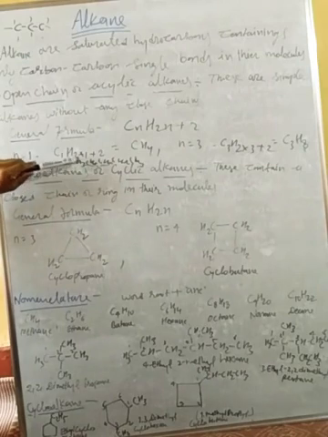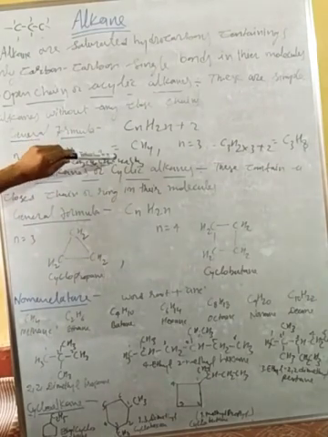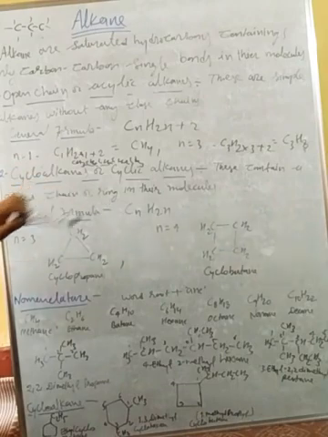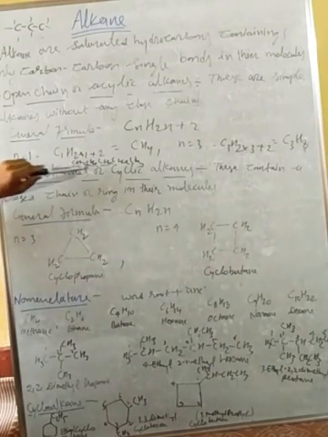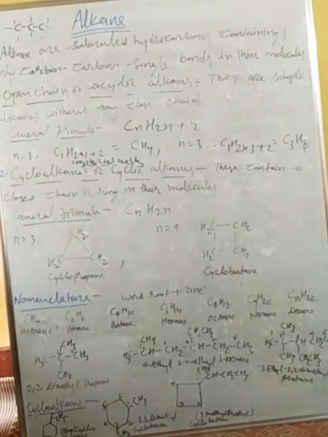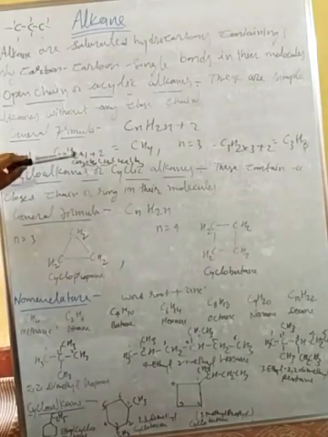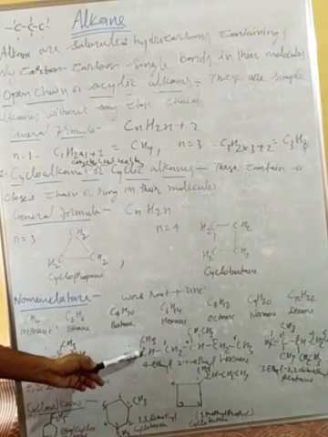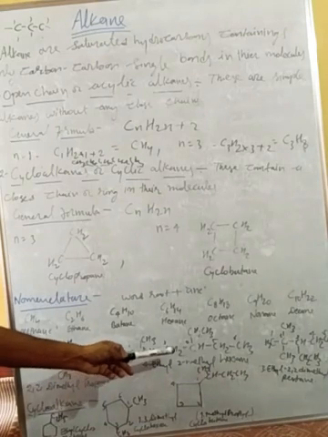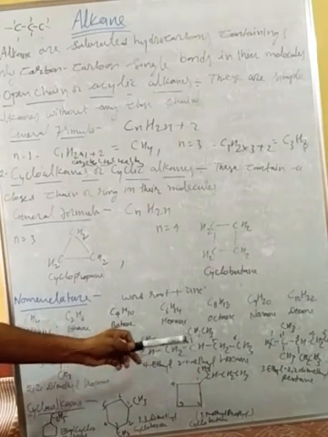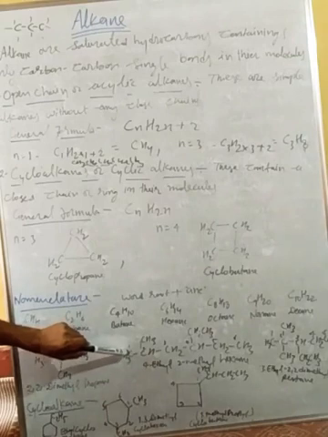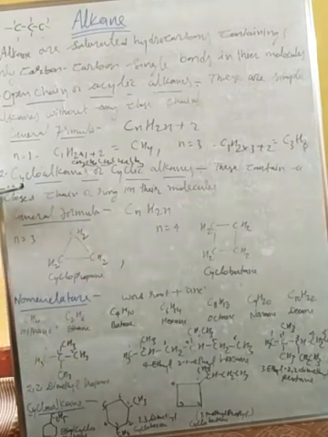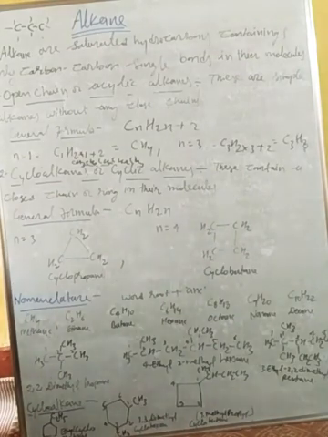Like here, there are 1, 2, 3, 4, 5, 6 carbons, so the name is hexane, and the structure is in straight chain form. They do not have any side chain, so that is called a straight chain form, right? And the second type is the branch chain form. Like here CH3, CH with a side chain, CH3, CH2, CH with a side chain, CH2, CH3, and CH2, CH3. That is the branch chain form, the second type of open chain, right?